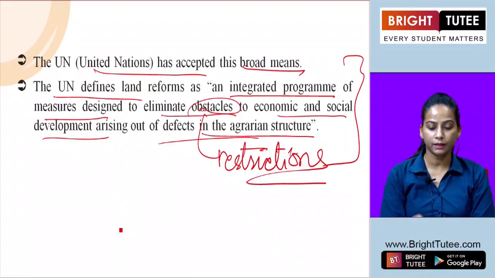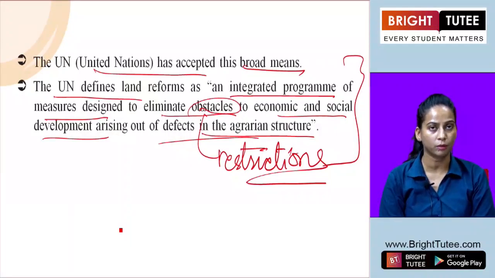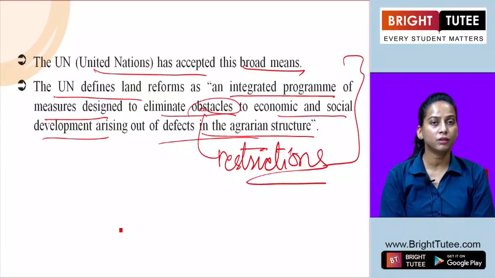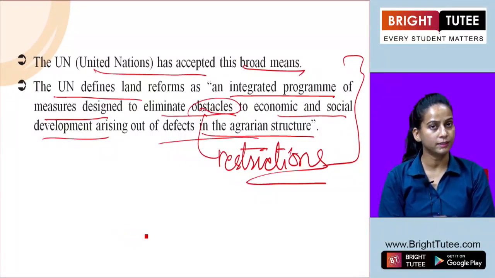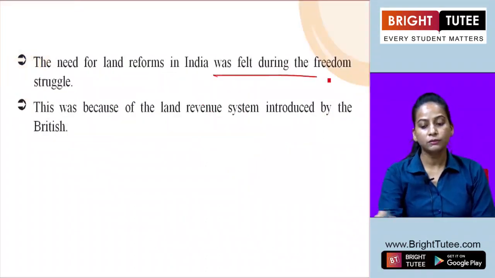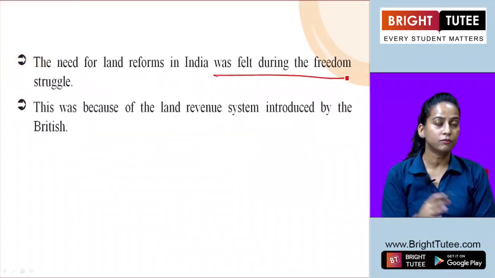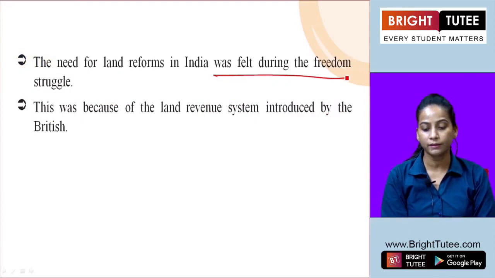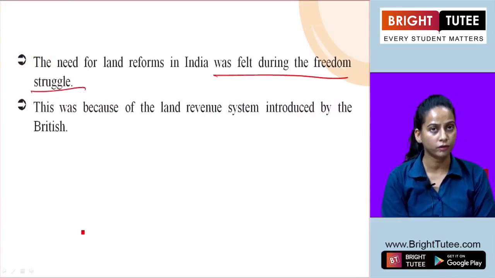So in India also, all these measures were adopted, and the main purpose here was also the same: to bring change in the economic as well as the social sphere of society. And this kind of need was felt during the freedom struggle too.